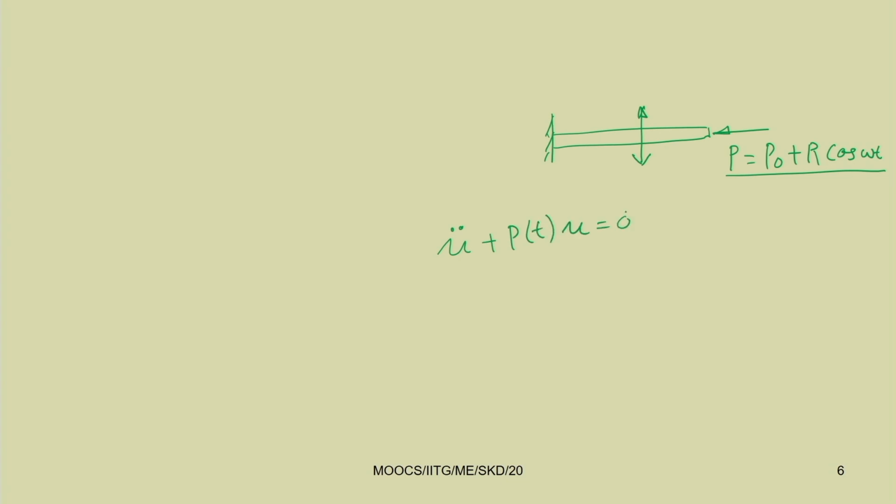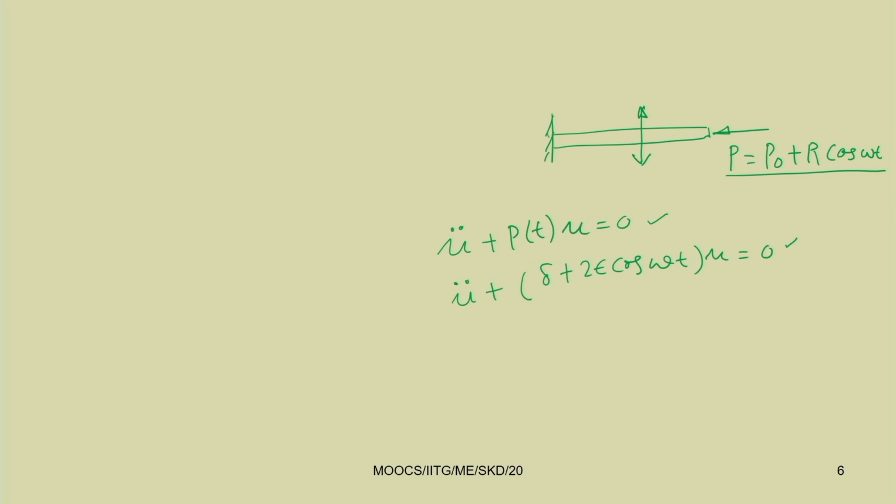This is known as Hill's equation. If we write P(t) in the form delta plus 2 epsilon cos omega t, times u equals 0, this is known as the Mathieu equation. So we know Hill's equation and Mathieu equation.